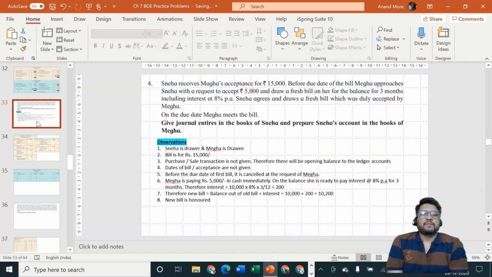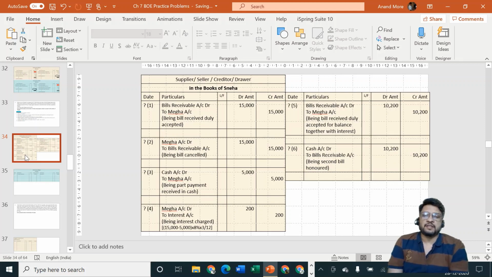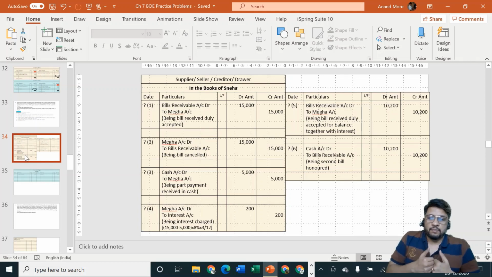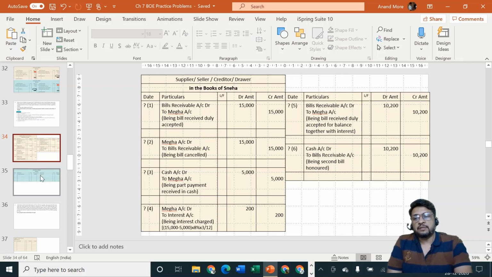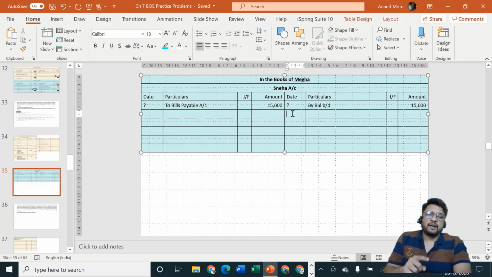Next point. Before the due date of the bill, Megha approaches Sneha. Oh, sorry, we have already passed the journal entries. We can check the journal entries here itself. Megha account debit to bills receivable account is the second entry. Why? Because before the due date, Megha has already approached Sneha and told her to please cancel the bill. If you are going to cancel the bill, it is as good as dishonor, but it is dishonor not on the due date, it is dishonor before the due date. It is dishonor upon request. So if we are going to dishonor the bill, our entry will be bills payable account debit.